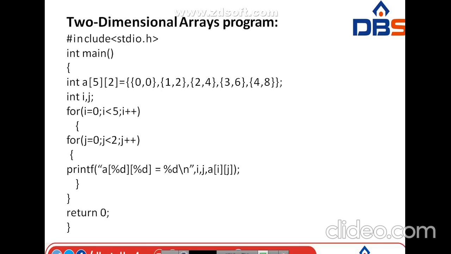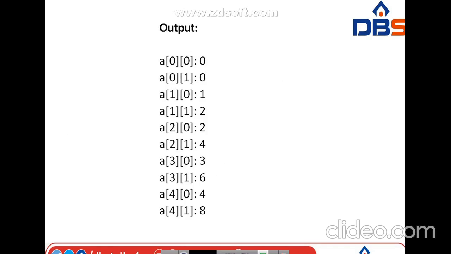See here, this is the example for a two-dimensional array. Here I am going to take 5 rows and 2 columns. Again I am going to use the for loop for i equal to 0. One for loop is for rows and one more for loop is for columns. I am just going to print the values, whatever values I initialize here: 0 0, 1 2, 2 4, 3 6 and 4 8. By using the for loop, the outputs are whatever values we have given, those values we get.